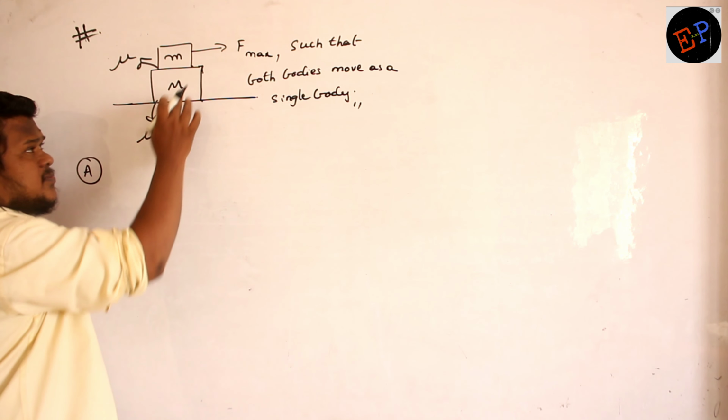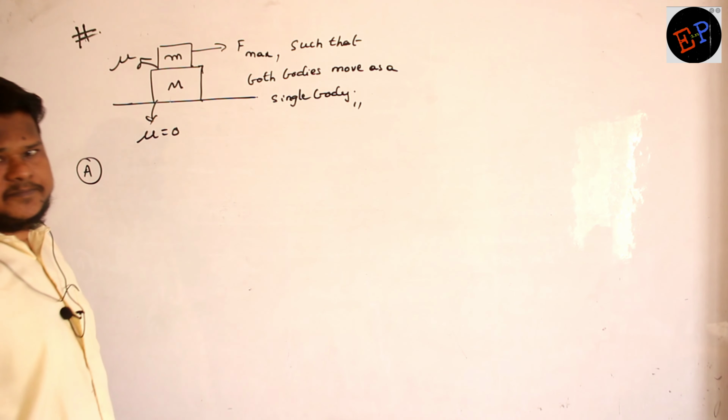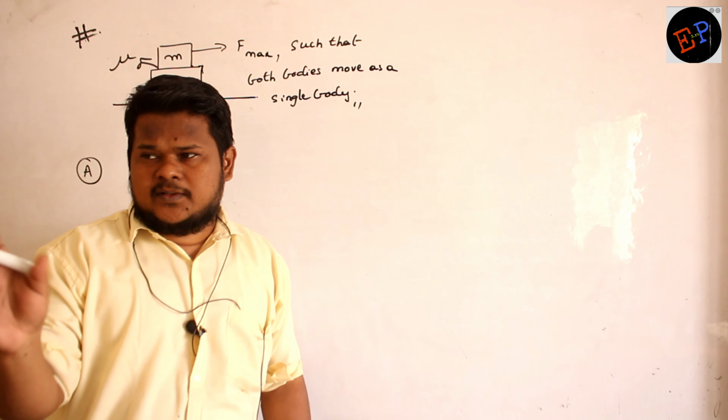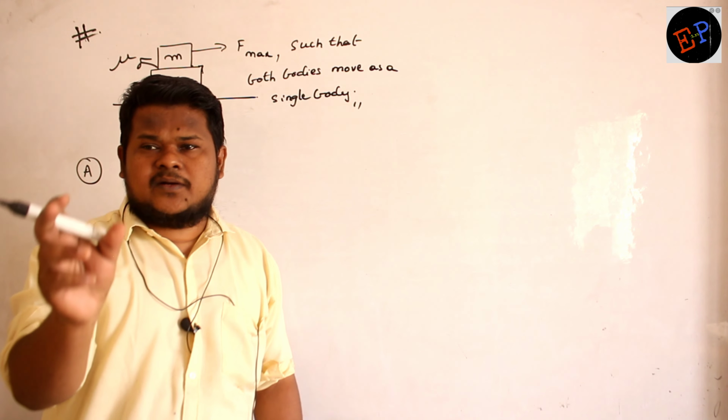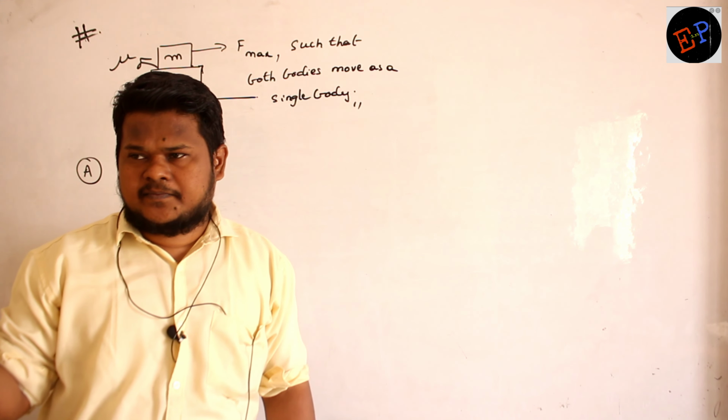But why is capital M moving, ma'am? Capital M is moving only because of friction. And friction is limited, so acceleration is also limited. Find out the acceleration of capital M. Apply the same acceleration on both the bodies. That's my answer. Are you able to understand?